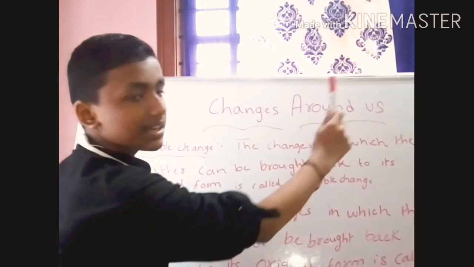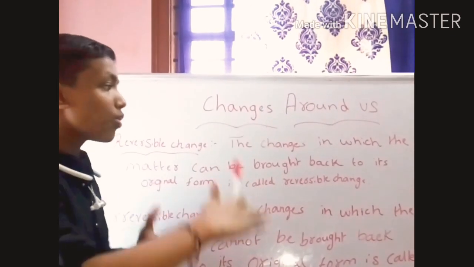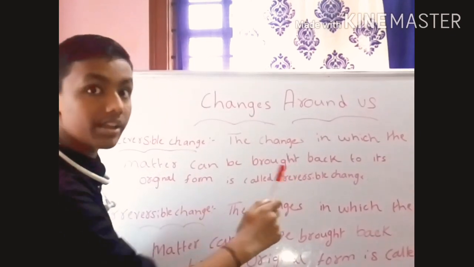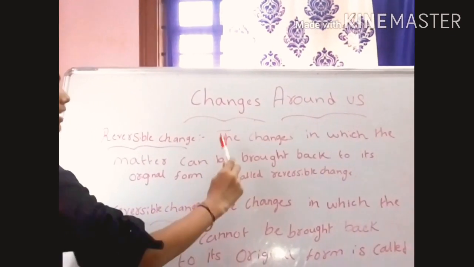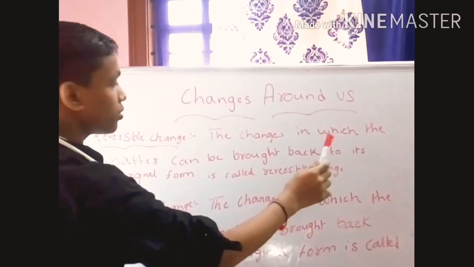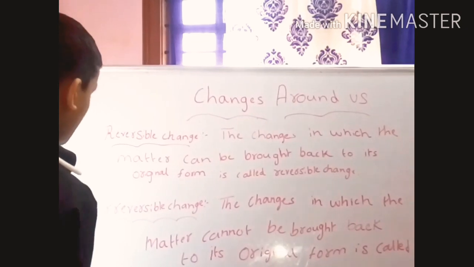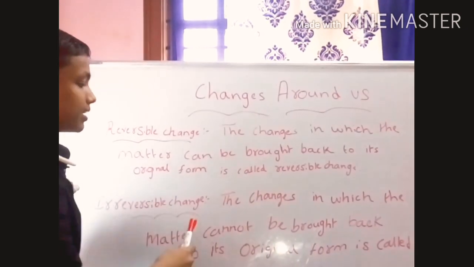The changes in which the matter can be brought back to its original form is called reversible change. And second is irreversible change.